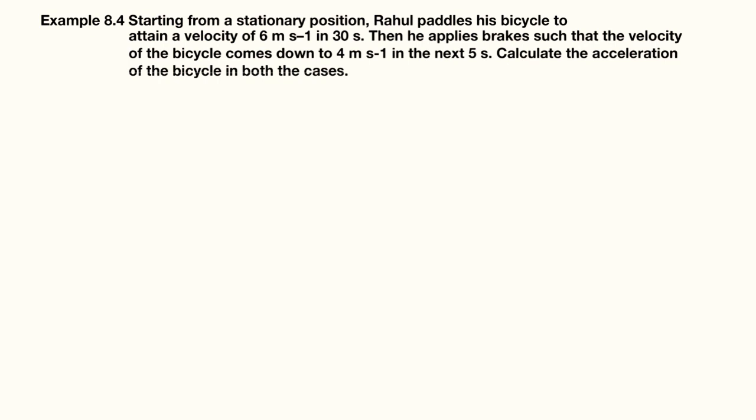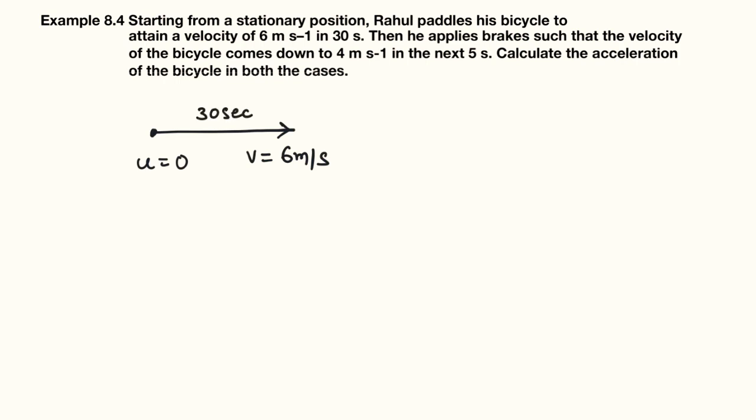Calculate the acceleration of the bicycle in both the cases. So you can see that initially, starting from the stationary position, he pedals his bicycle to attain a velocity of 6 meters per second. Stationary position means what? Initially its velocity is 0, then finally his velocity is 6, and 30 seconds of time, right?